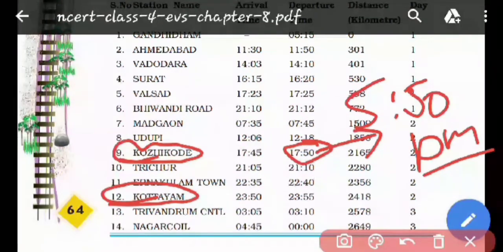Then we have 21:10 means 9:10 in the night. 22:40 means 10:40 at the night. And this is 23:55 means 11:55 at the night.